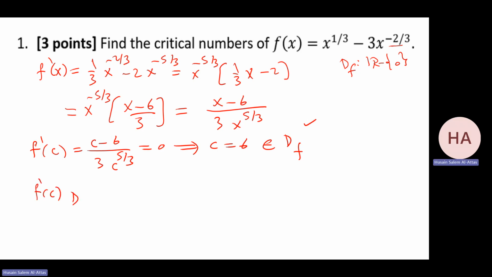f prime at c does not exist. That means c equals 0, but this is not a critical number, because it does not belong to the domain of f. So the only critical number I have is c equals 6.